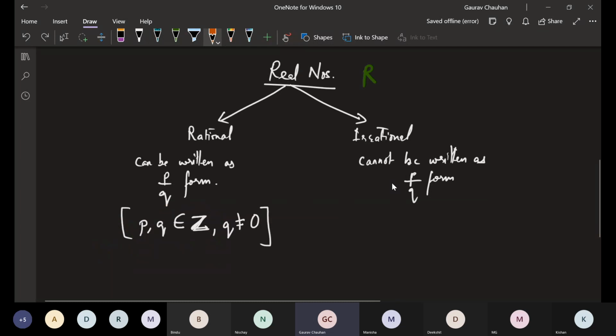Have we written with a pencil how to read this? P and Q belong to the set of integers. So basically, our rational numbers can be written as one integer P divided by another integer Q. Any integer you put in place of P. Manisha, tell me your favorite integer. 3. Okay. Shripriya, tell me your favorite integer.